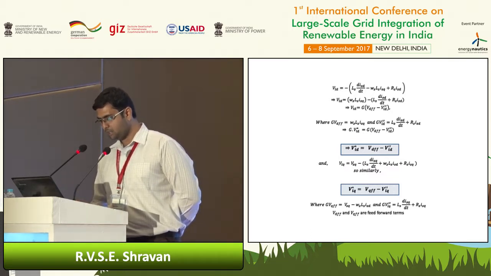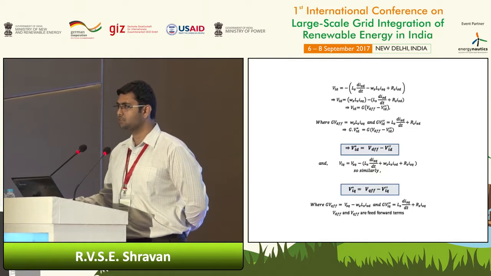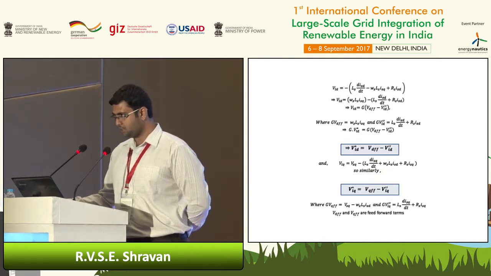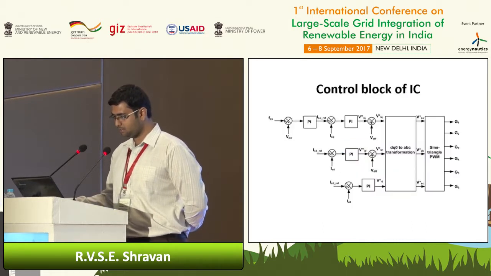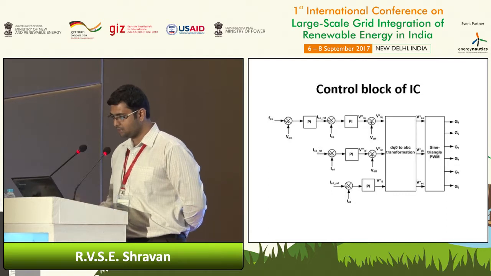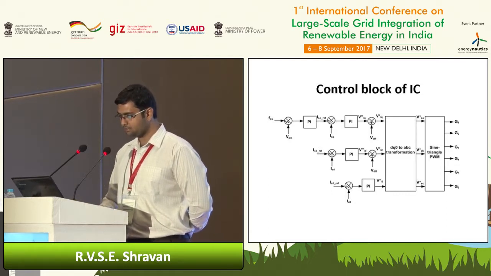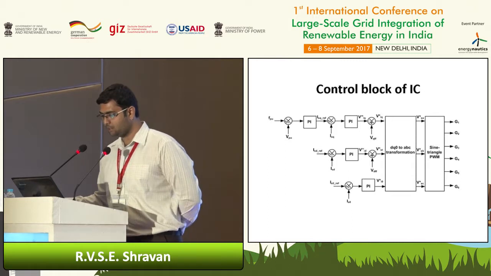In the same manner, we can find VIQ star. These two are again inverse transformed into the ABC reference frame to get 3 reference voltages for the 3 legs of the converter. This is the control block of the interlinking converter. These FPU and VPU are obtained through the DROOP equations. The error is given to the controller, whose output gives us the current value of the Q axis.